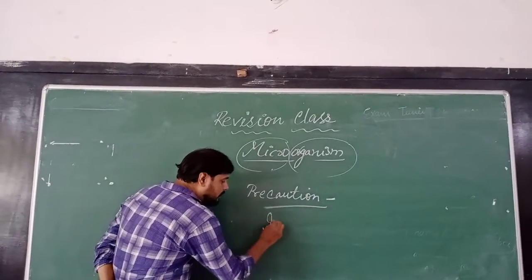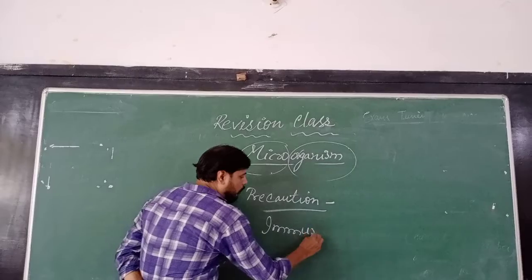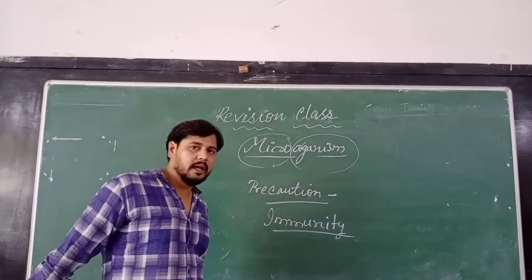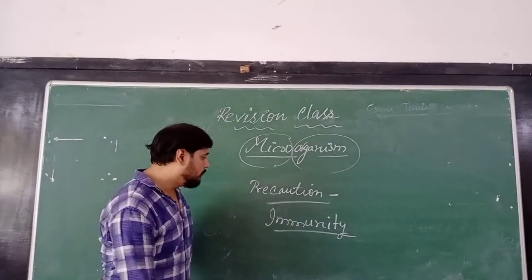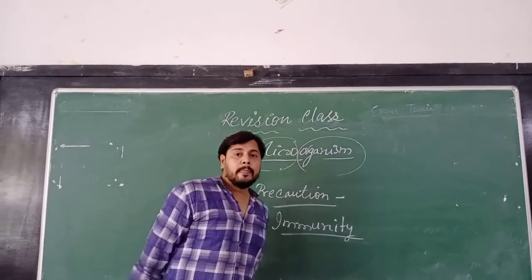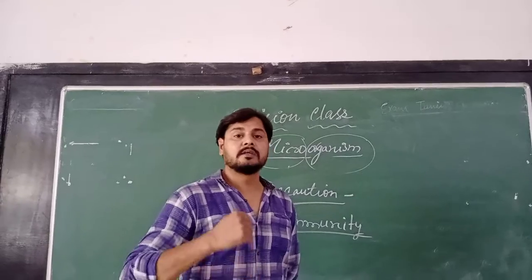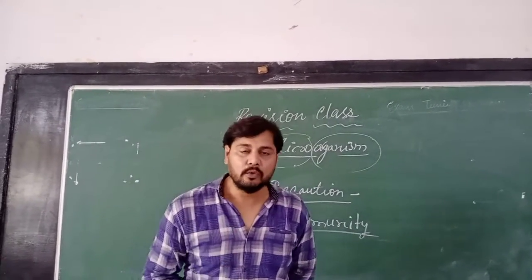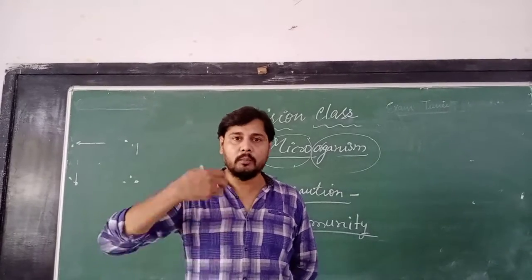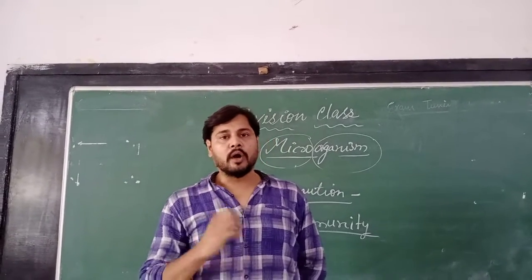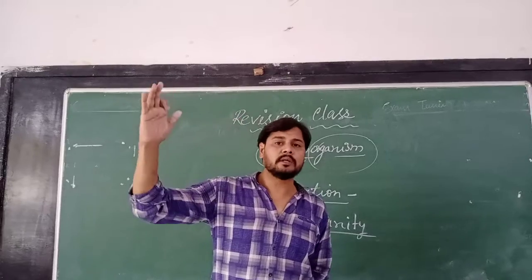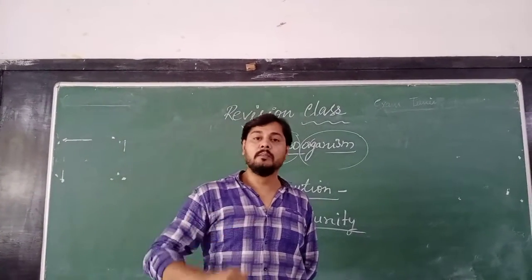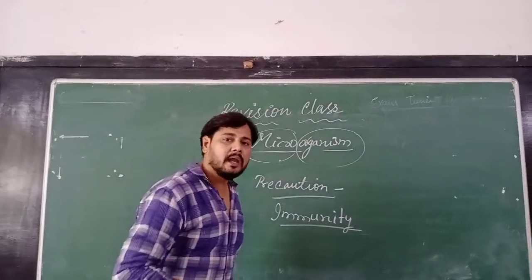And one more reason is immunity, which I have already told you in the detailed classes, but again I am telling you the meaning of immunity. Immunity is how much resistance power your body has, meaning how healthy you are eating. If you are eating healthy food and doing exercise, your body immunity will be good. And if your immunity is good, you will not be the person who gets ill after eating too much in the party, because your immune system is good. So how can we make our immune system good?